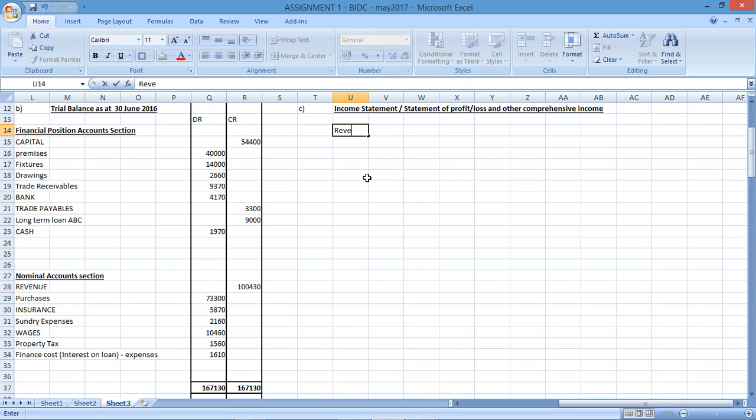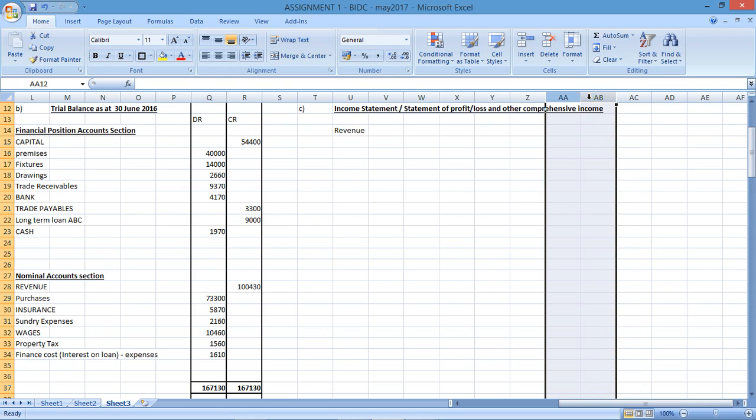So you start with revenue at the top here. My revenue was, okay, I'm going to draw two columns as well here, just in terms of disclosure, just to make it look nice and neat. We'll have workings and we'll have a total column. Alright, so my revenue here was given in the question. There's my revenue. Okay, we'll assume our purchases is our cost of sales.